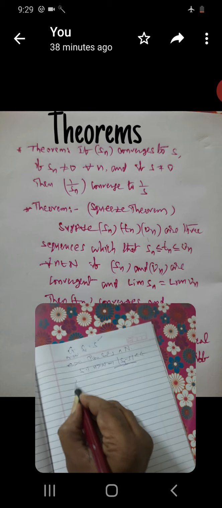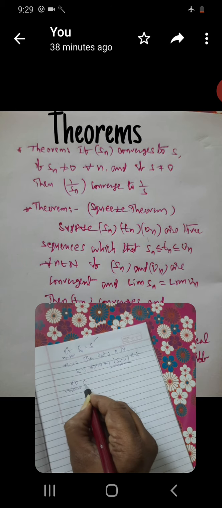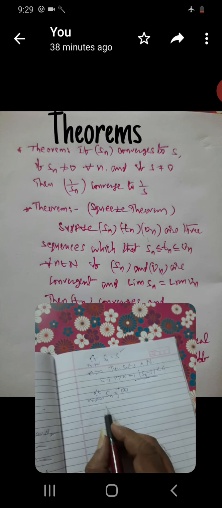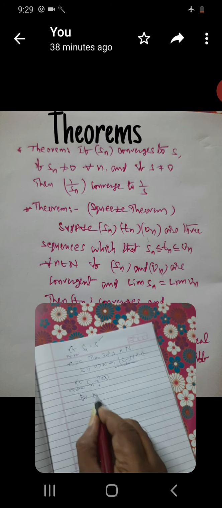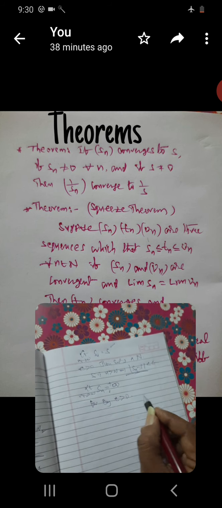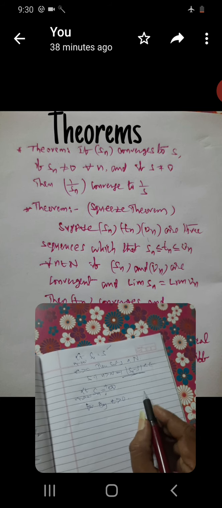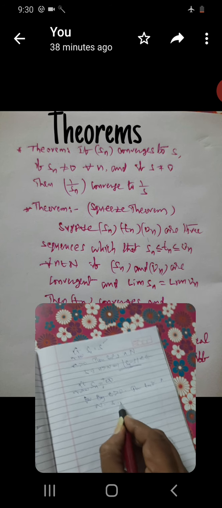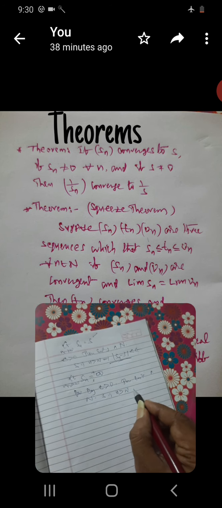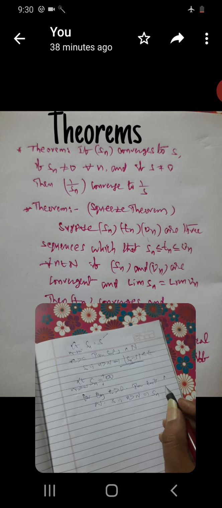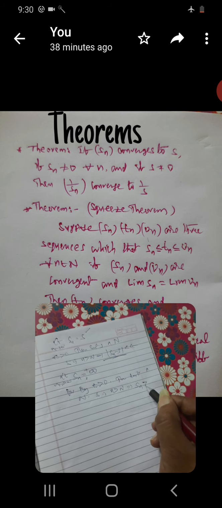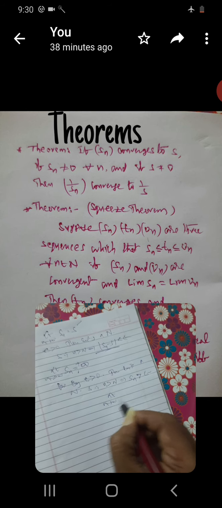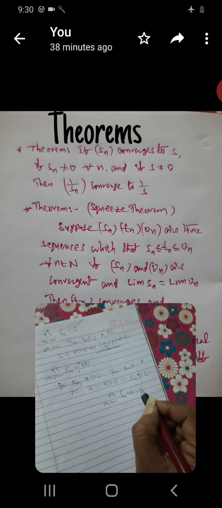This is the limit. Here similarly, limit as n tends to infinity, Sn is equal to plus infinity. In case of this, you write: for every epsilon greater than 0, there exists a number N such that n greater than N implies Sn greater than epsilon.